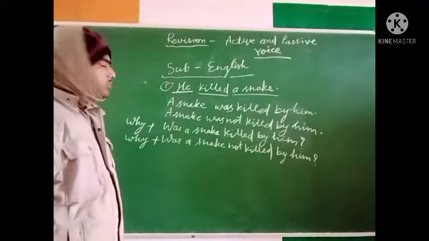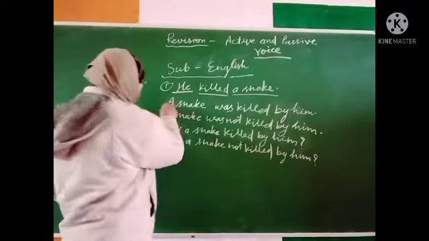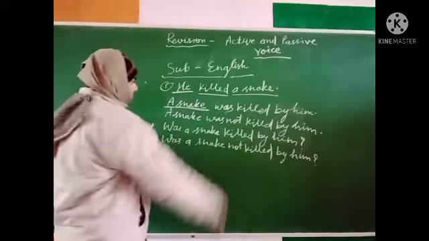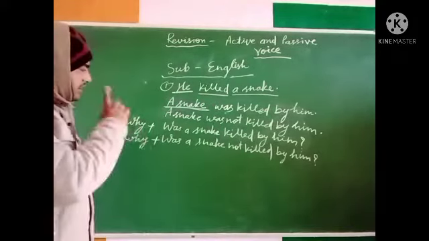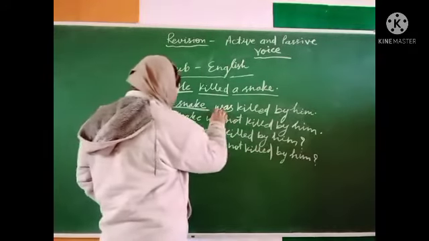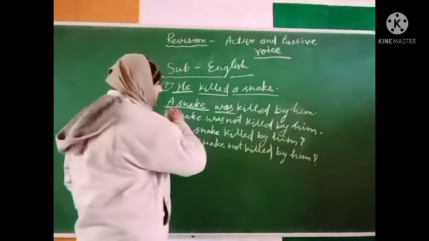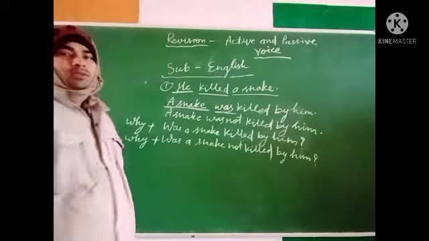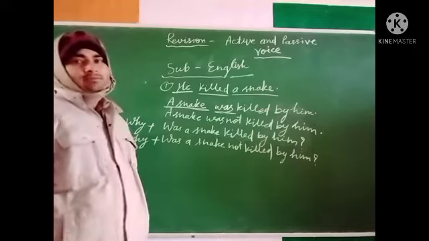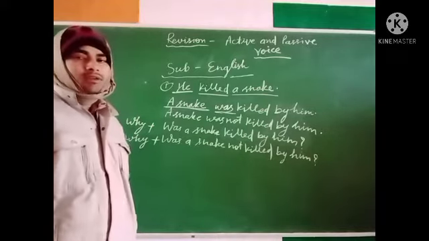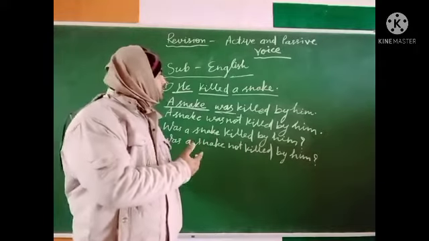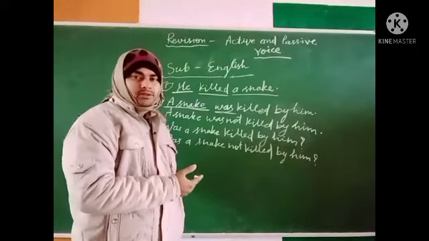My dear student, here the subject is singular, so we use was. If the subject is in plural form, then we use were here. And all the changing will be the same. So dear student, this was the past indefinite tense.